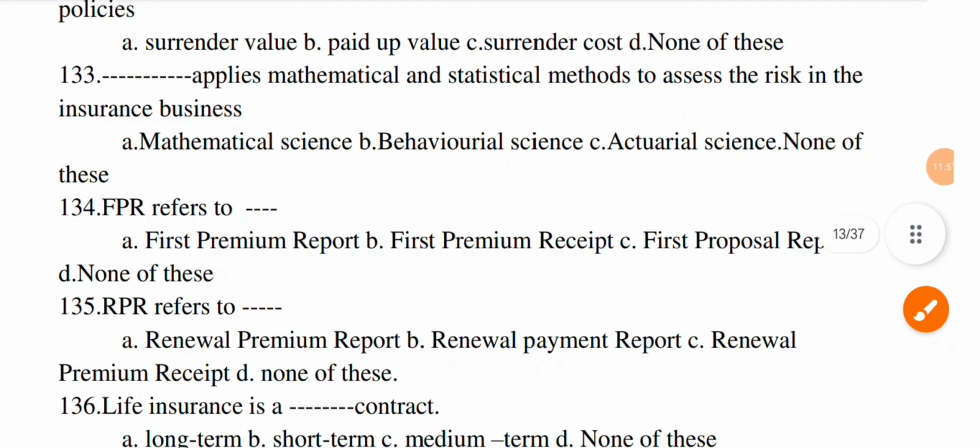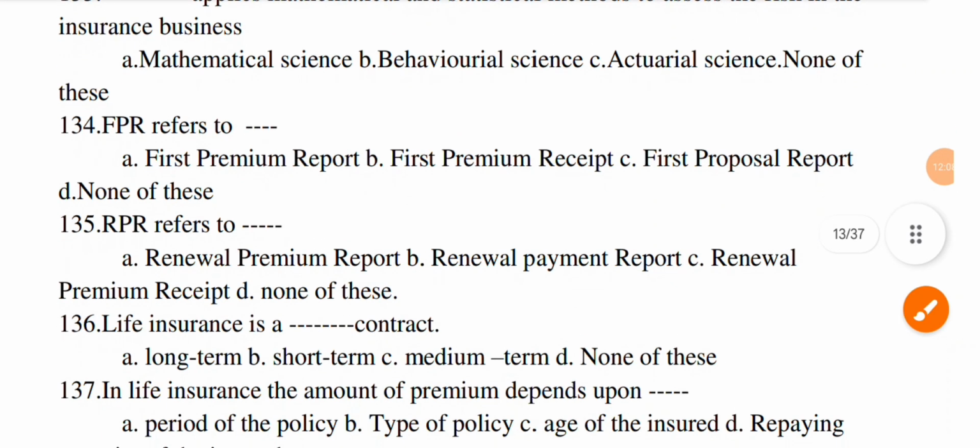Next question. FBR refers to dash. Option A, first premium report. B, first premium receipt. C, first proposal report. And D, none of this. The correct option is B.